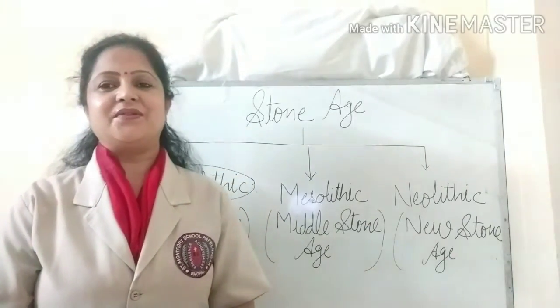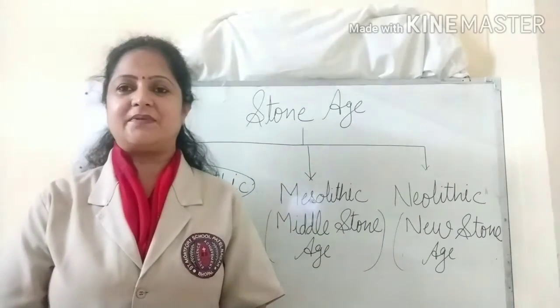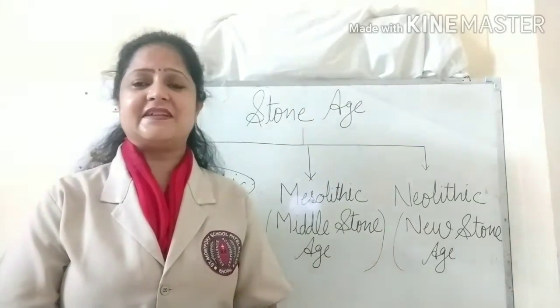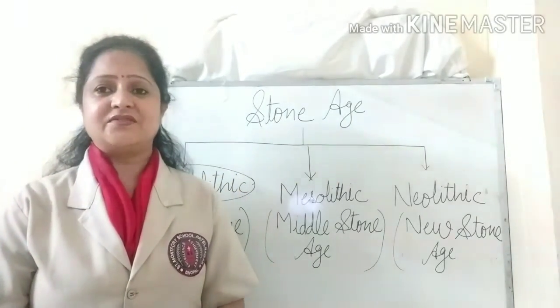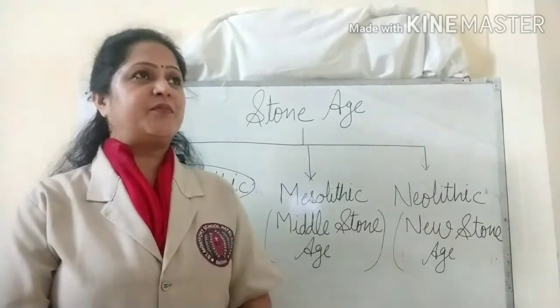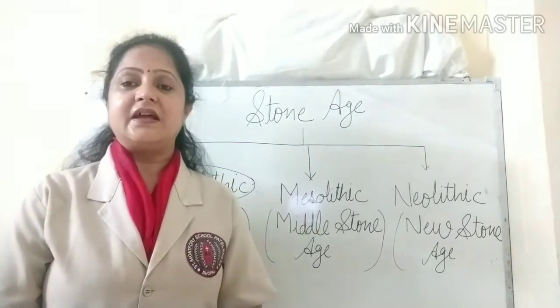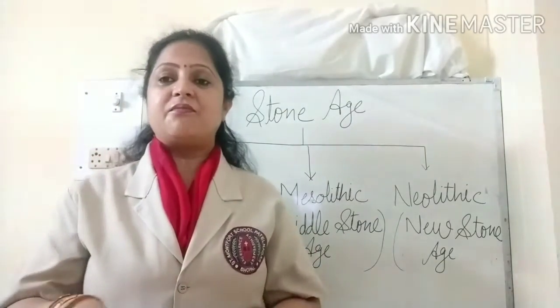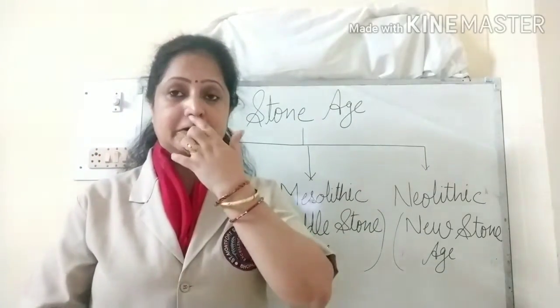So today we are going to start with our new chapter of history. Before we start the new chapter, let's recapitulate the important points of our previous chapter. In our previous chapter of history, we learned how man grew from an ape-like creature to the modern human being.